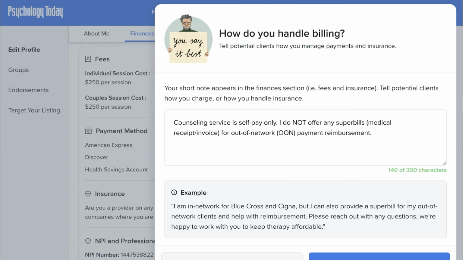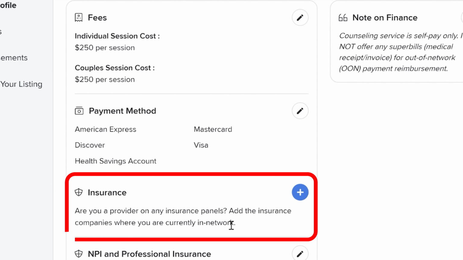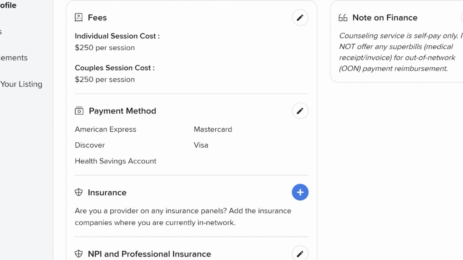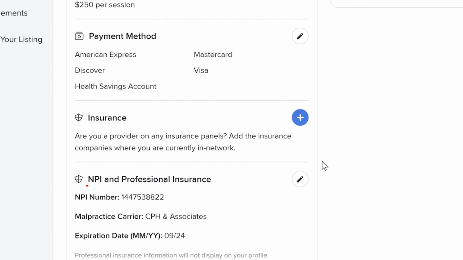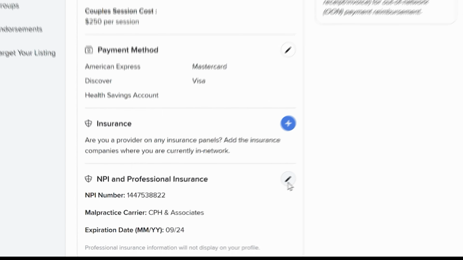After you complete this, you will then select all the payment methods that you take as well as any insurances that you accept if you're an insurance-based practice. You will then press the Save button and move on to the last section, which is to enter your NPI, known as your National Provider Identification Number, your malpractice liability insurance information, and the expiration date of your liability coverage. From here, you will press on the pencil icon, and a pop-up will then appear.